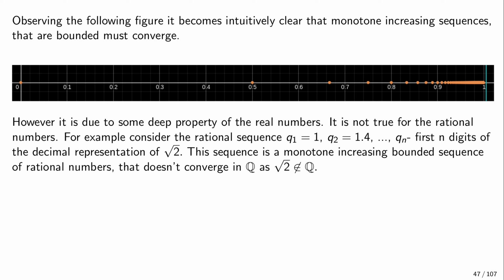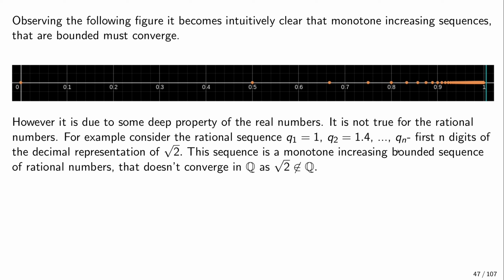For example, it's not true if we consider a sequence of rational numbers, considered as a sequence within the rational numbers. So consider the following example, a sequence of rationals. q_1 would be 1, q_2 would be 1.4, and then q_n would be the first n digits of the decimal representation of the square root of 2. It's a real number, but it's not a rational number. So this would be a monotonically increasing sequence of rational numbers.